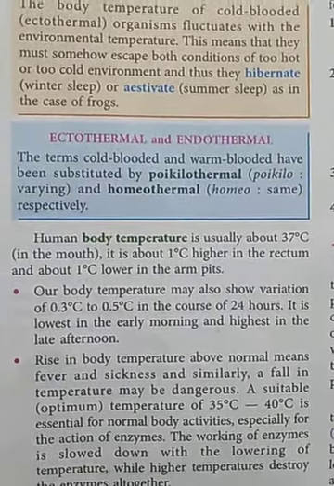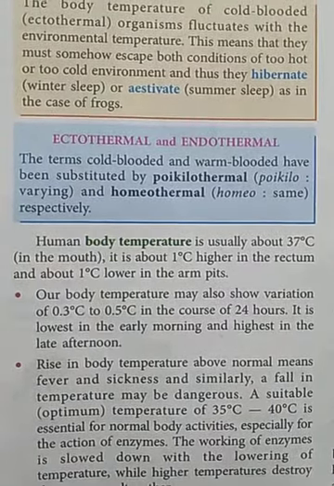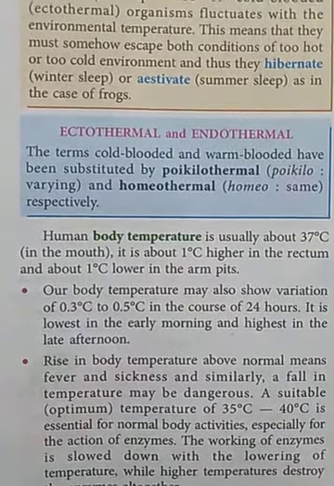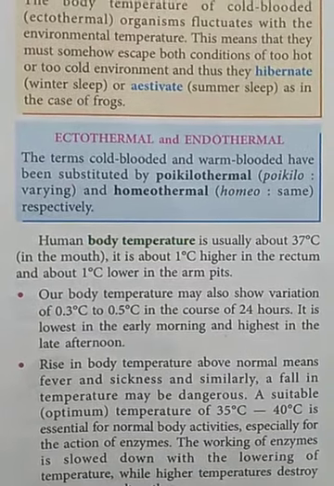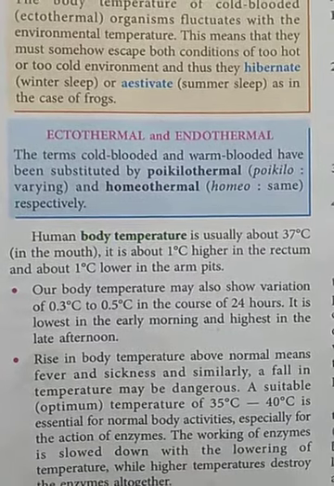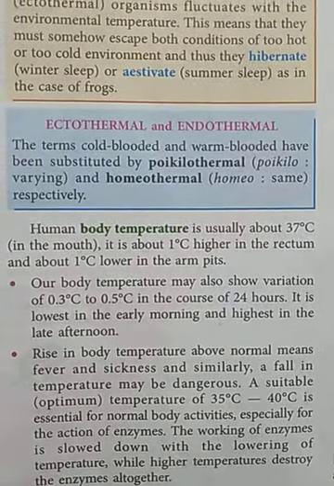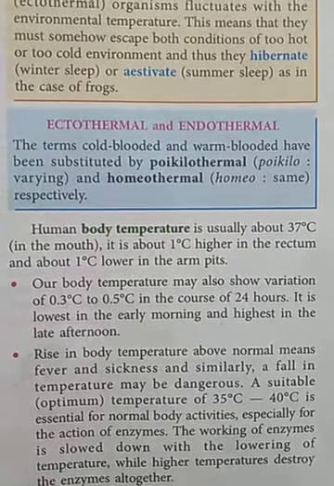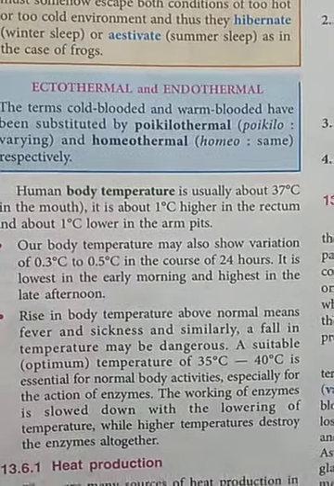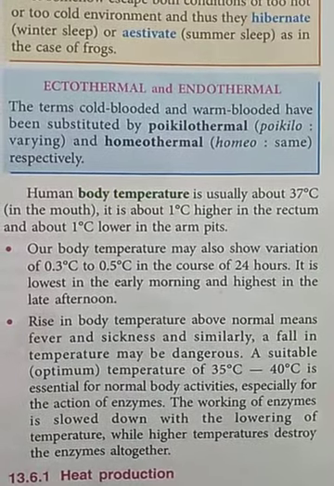Now our body temperature also shows a little variation of 0.3 degrees Celsius to 0.5 degrees Celsius in the course of 24 hours. And this temperature is lowest in the early morning when it is not too hot, and it is highest in the late afternoon. Now, rise in body temperature. If our body temperature increases above 37 degrees Celsius, then it means we are suffering from some kind of sickness or fever. And if there is any fall in our body temperature, then it is also very dangerous to us.